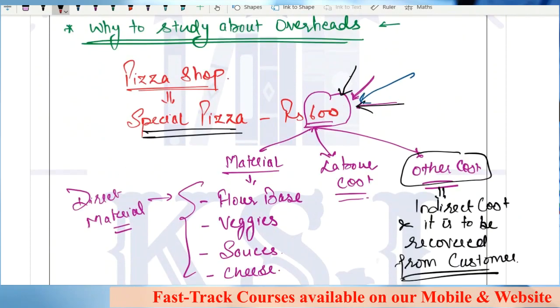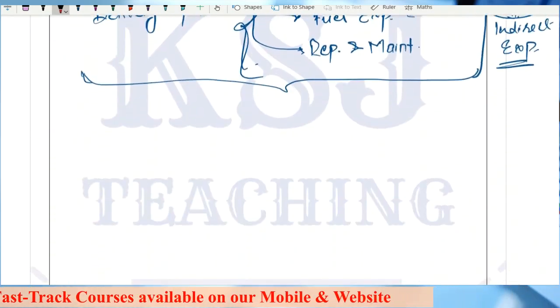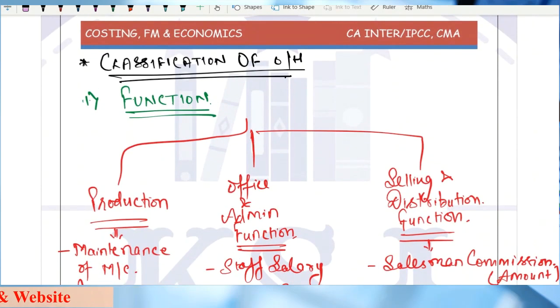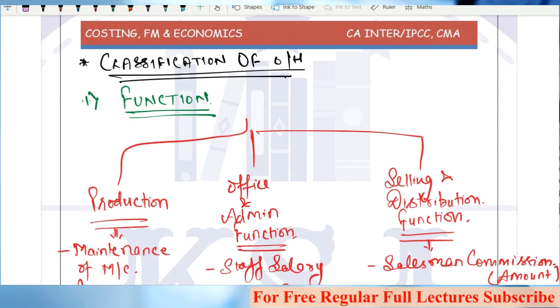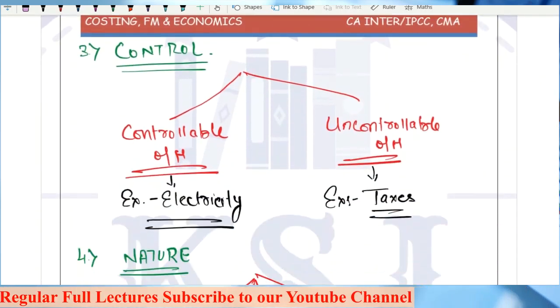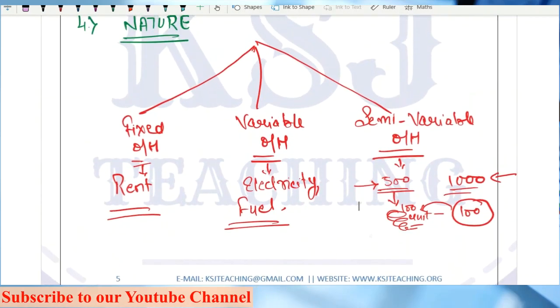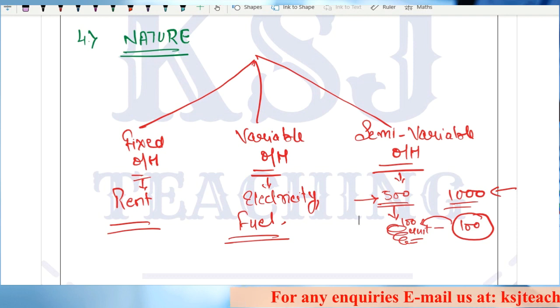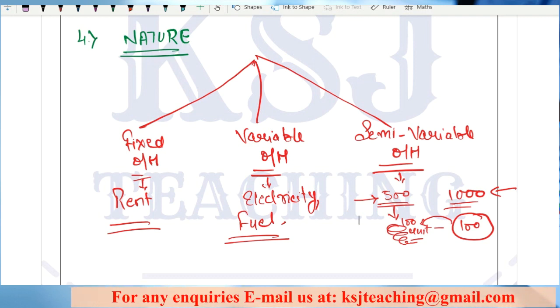So what you have to do is listen to this lecture very carefully, and if you are facing any problem anywhere, listen to it 2 to 3 times. This is the base of overhead. This is very, very important. This is going to be the base of overhead, classification of overheads. Why are we studying the overheads? All these things we'll continue to study. So in the next lecture, the two main topics are very simple, again theoretical topics, but very important to understand because that will build the base for the practical part.